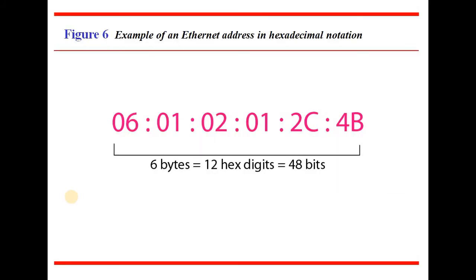Now, how is an Ethernet address noted or specified in hexadecimal notation? It is 6 bytes, and every 2 bytes are separated from the next 2 bytes with a colon. So one field is of 2 bytes, totally 6 bytes, and in total 12 hexadecimal digits are used to indicate the MAC address. Totally it is 48 bits, with every 2 bytes separated with a colon.